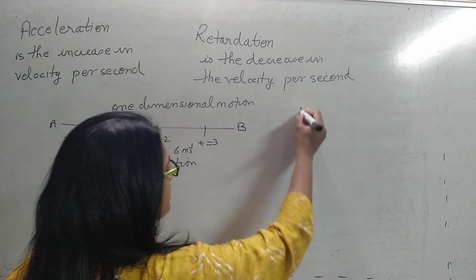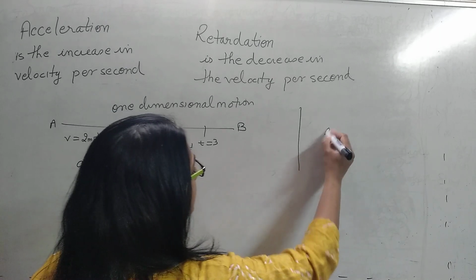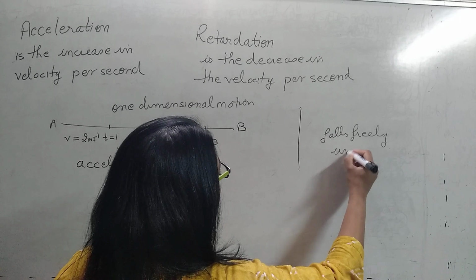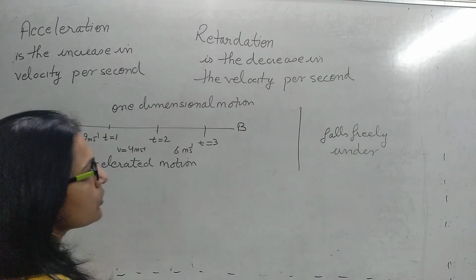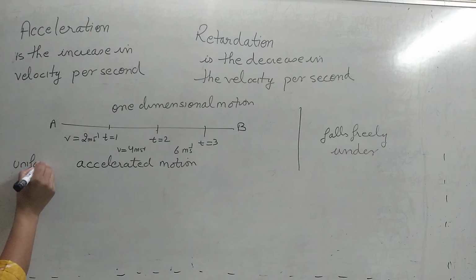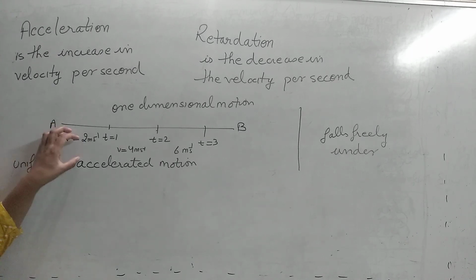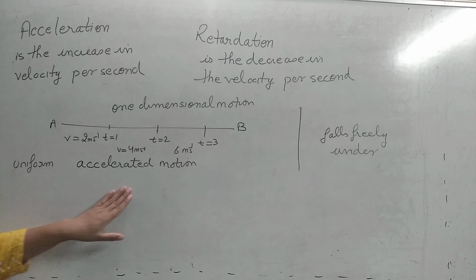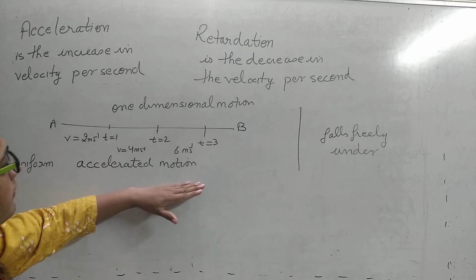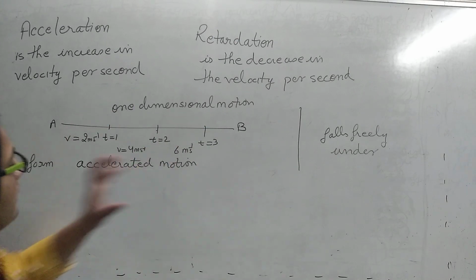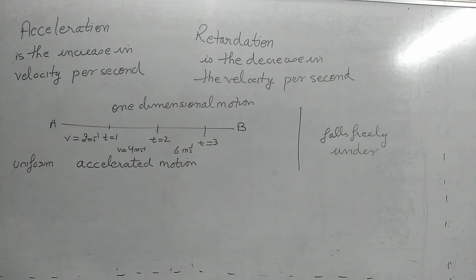When the body falls freely under gravity, that is also the case of uniformly accelerated motion, which means acceleration is produced uniformly. I will tell you later what is meant by uniformly accelerated motion. But just remember that when the velocity is increasing, that means acceleration is produced.